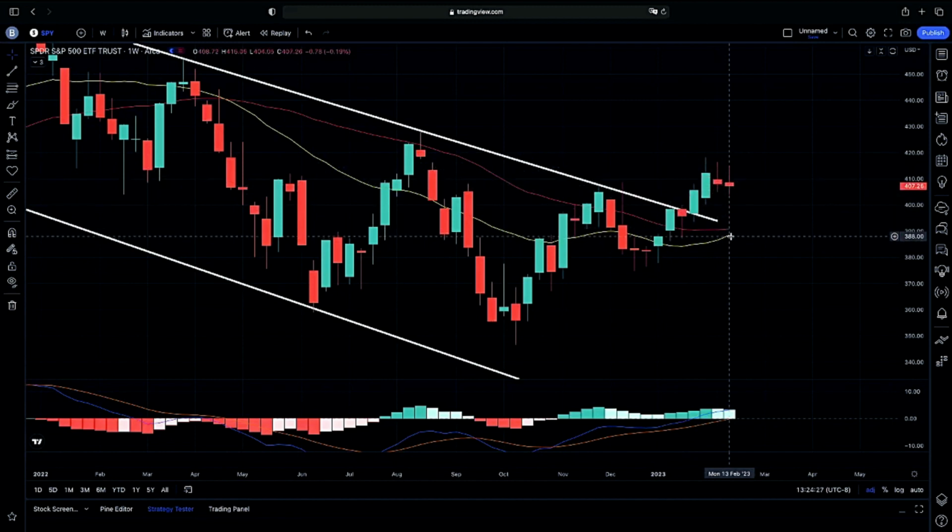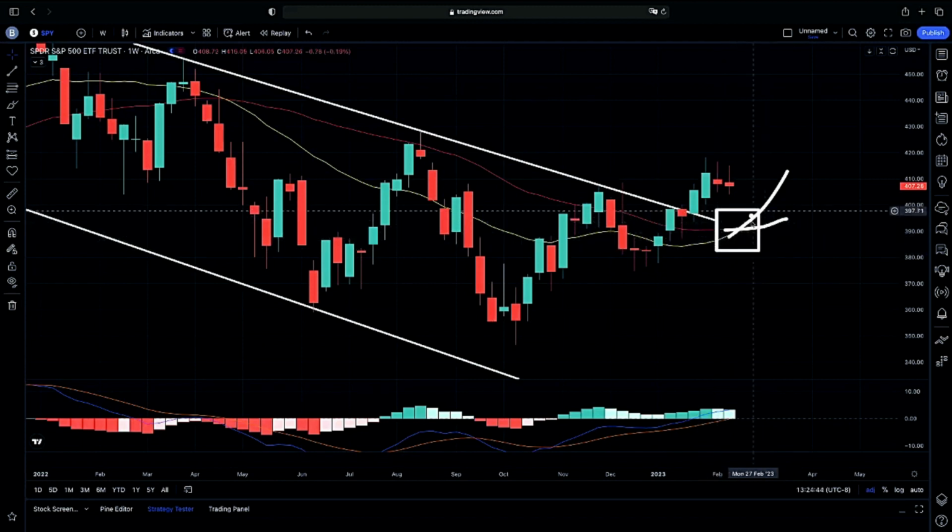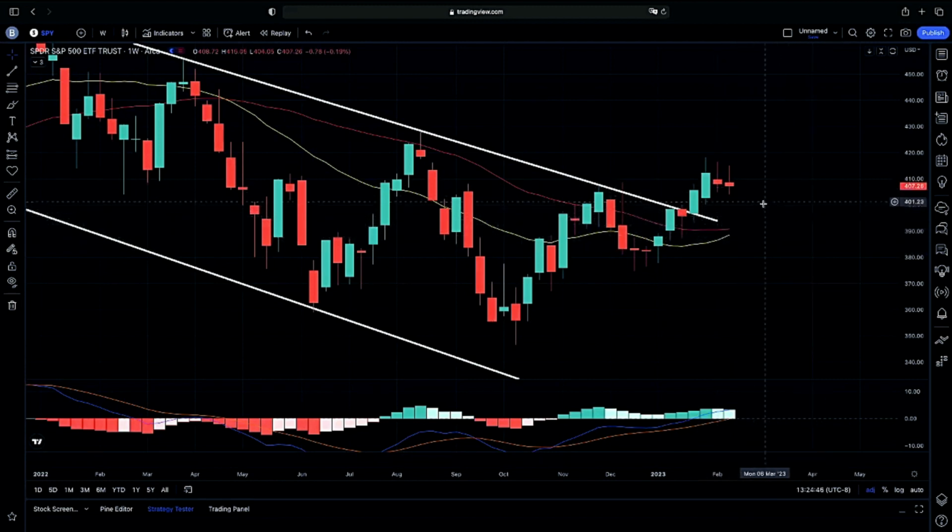Now, assuming if we are going to continue with that swing momentum, we do want to assume that we need to retest our 20-weekly moving average if we are going to cross higher here. So again, going into next week, what we will be watching for is to see if our 20-weekly moving average does cross above our 50-weekly moving average. So again, that's what we're going to be watching out for.